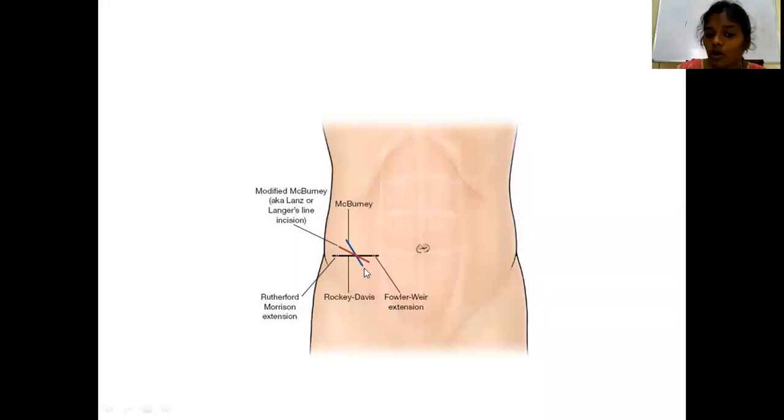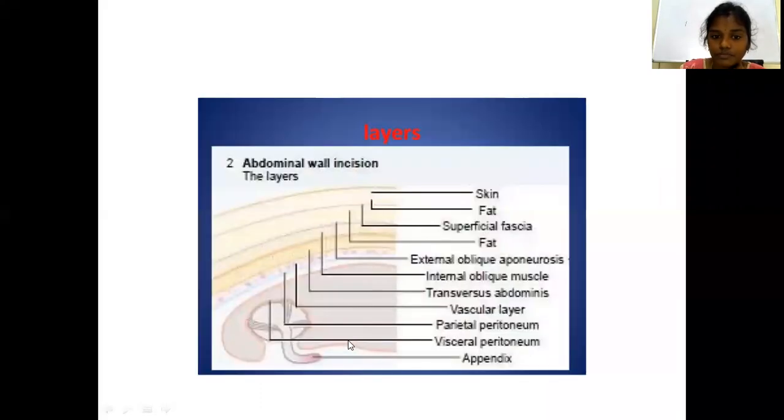So in total you have to remember 6 incisions: McBurney's incision, Lance incision, Rocky Davis incision, Flower-Weave's extension, that is the medial extension, and Rutherford Morrison extension, the lateral extension. The other one is midline or paramedian incision. When there is a suspicion of small intestinal obstruction, you will go for a midline or paramedian incision.